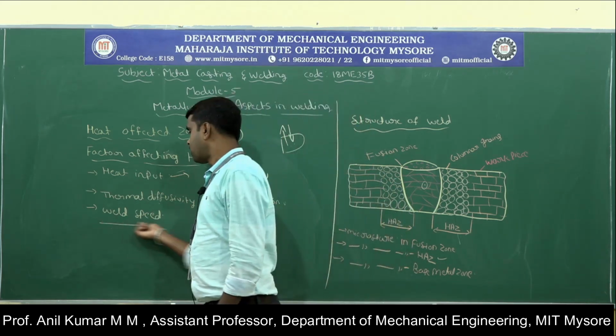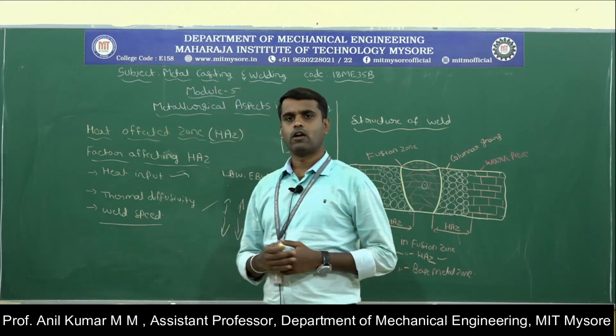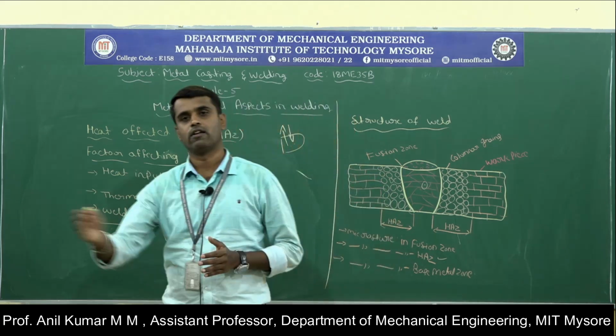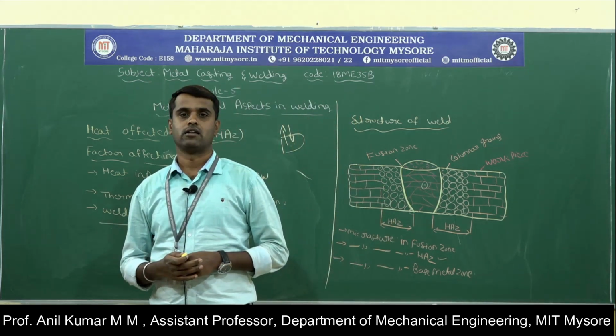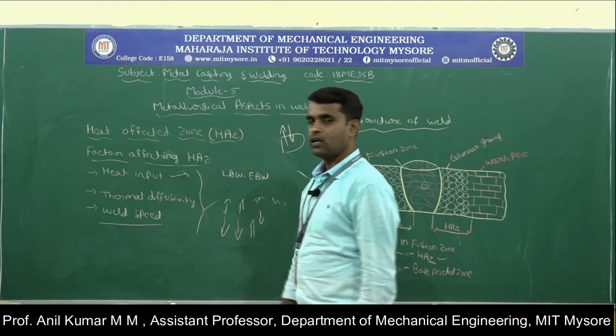And next is the welding speed. If the welding speed is very slow, the cooling rate will be slow, so the heat affected zone will increase. These are the three factors that affect the heat affected zone.